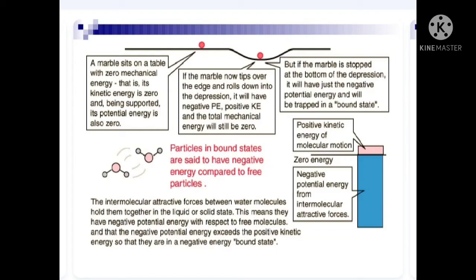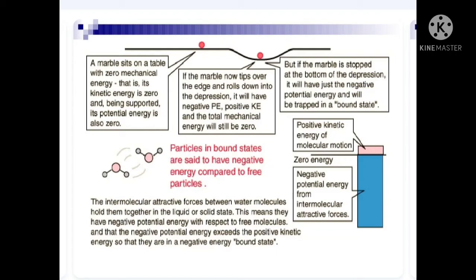Simply, a marble sitting on a table with zero mechanical energy. That is, its kinetic energy is zero as it is sitting idle on the table, or it is being supported. So that's why its potential energy is also zero.